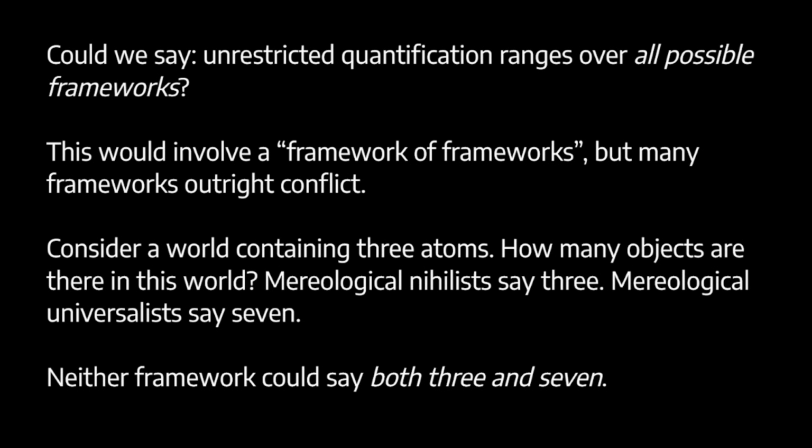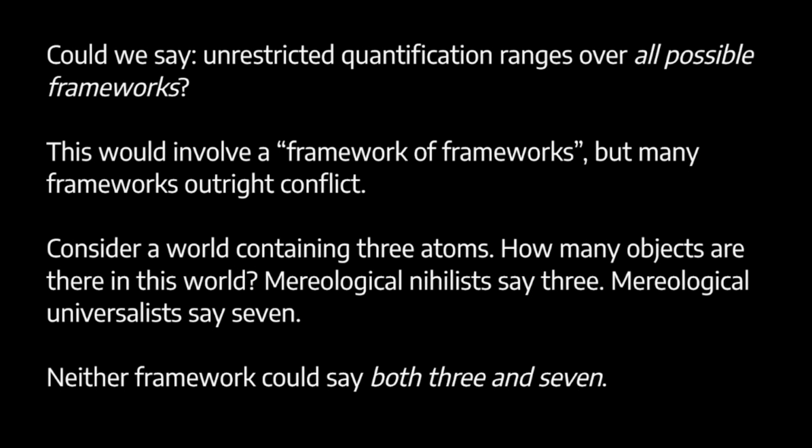So here's an example from Putnam. Imagine a world containing 3 atoms. And then we ask, how many objects are there in this world? If you're a mereological nihilist, you will say that there are 3 objects, because for the mereological nihilist, there are no composite objects. There are only as many objects as there are simple atoms. A mereological universalist, on the other hand, would say there are 7 objects, because there are the 3 atoms, and then there's every possible combination of those atoms. For the mereological universalist, any 2 objects compose a further object.